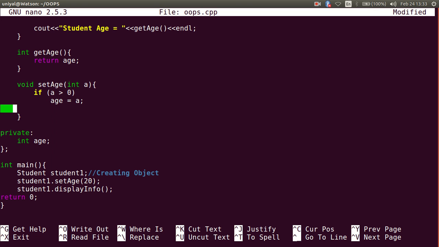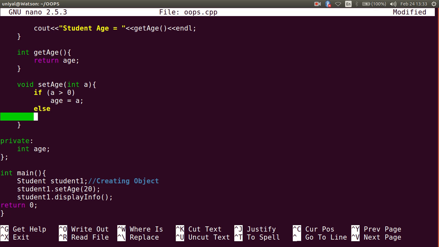Or what I can do, in the else part, I can set the age to 10 by default. That is the way I want to do this.